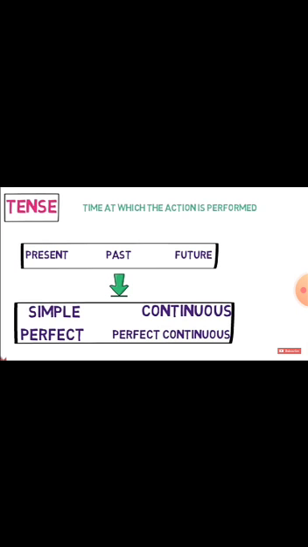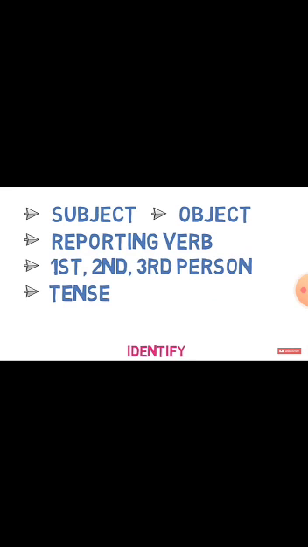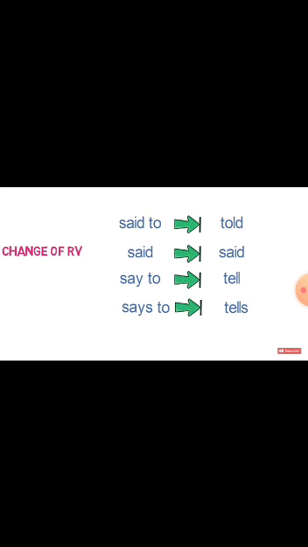And now tense. You have to know that tense is the time at which the action is performed. Then tense, present, past and future. And further there are four parts of those tenses: simple, continuous, perfect and perfect continuous. In this way there are 12 tenses in English grammar. Now you have to identify in the sentence: subject, object, reporting verb, first, second, third person and tense.